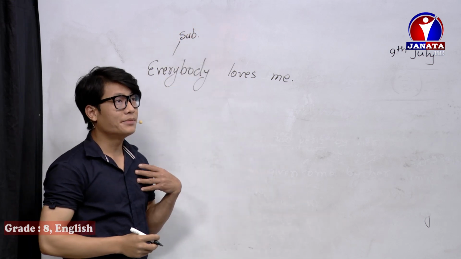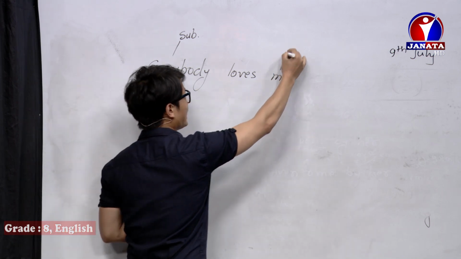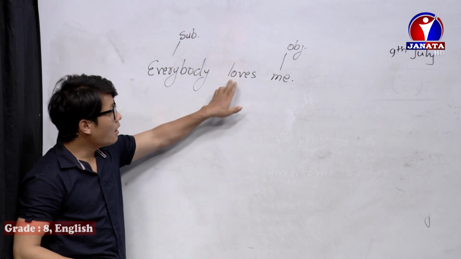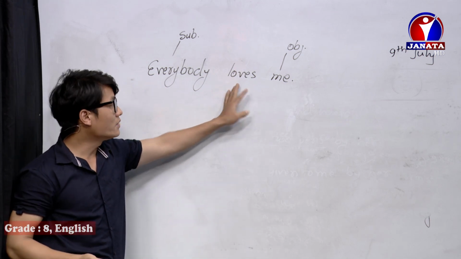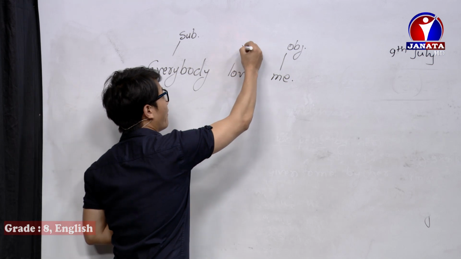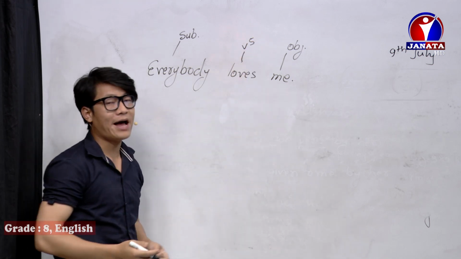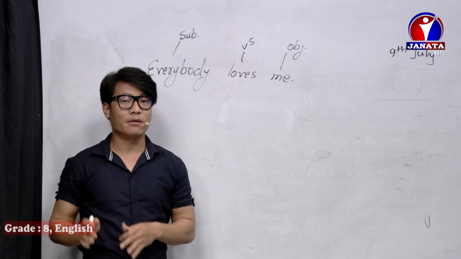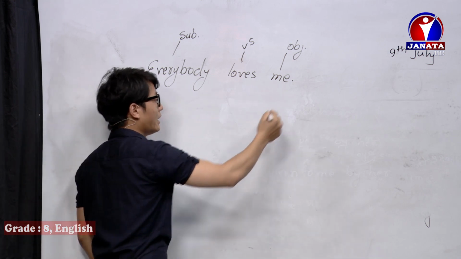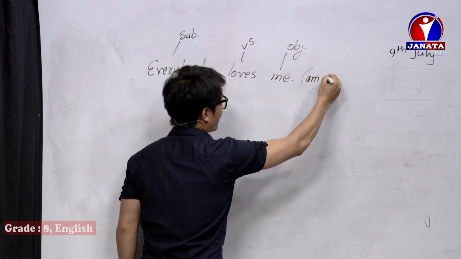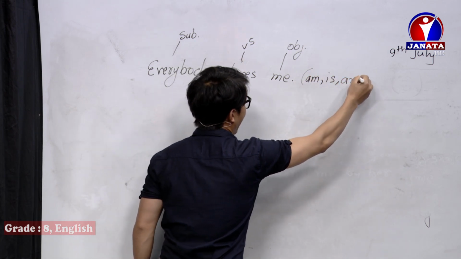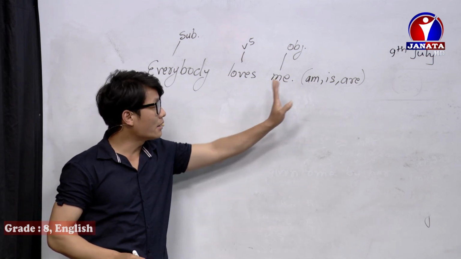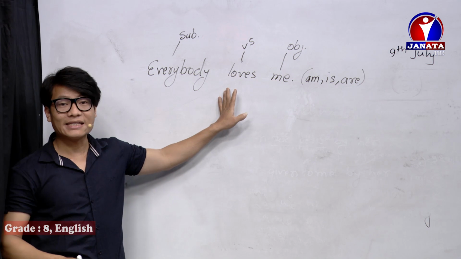So let's find out the object. To whom? To me. So me is the object. And this is loves, so this is verb 5. Verb 5 means simple present. And what are the be verbs of simple present? It's clear: am, is, are. These 3 be verbs. There are 3 be verbs in simple present.